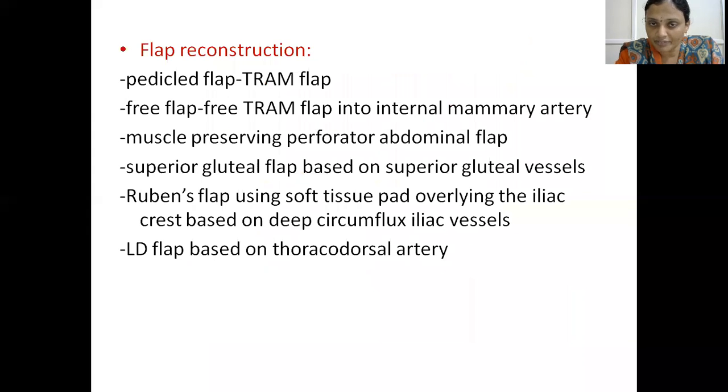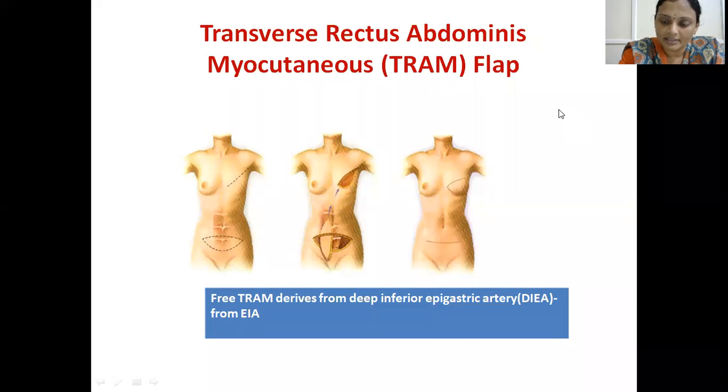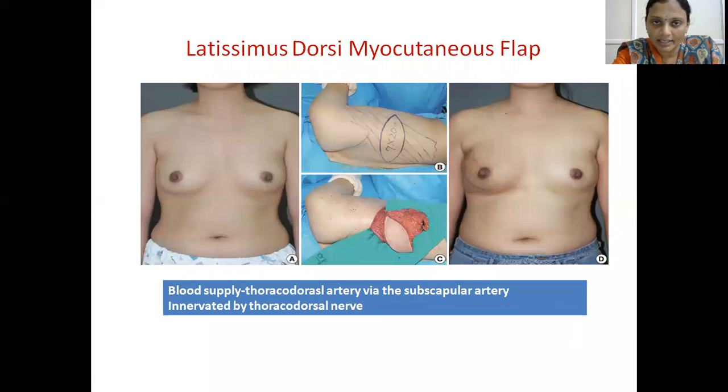So this free flap is anastomosed with the internal mammary artery. Latissimus dorsi myocutaneous flap is based on thoracodorsal artery, innervated by thoracodorsal nerve.